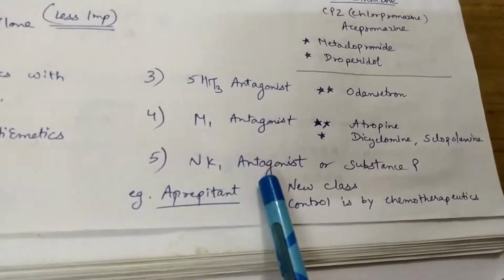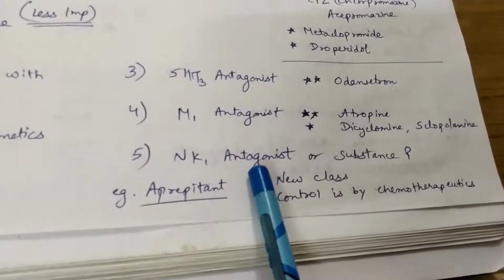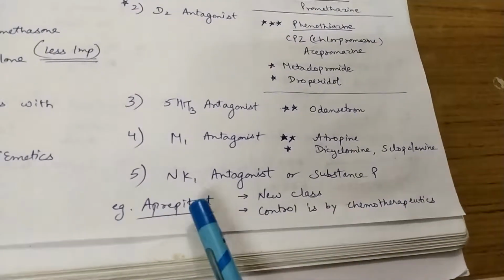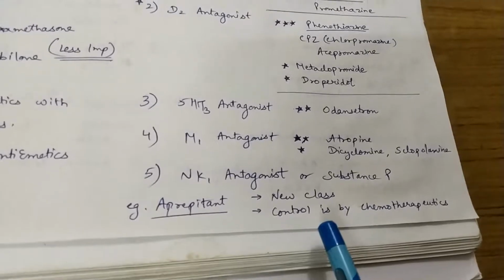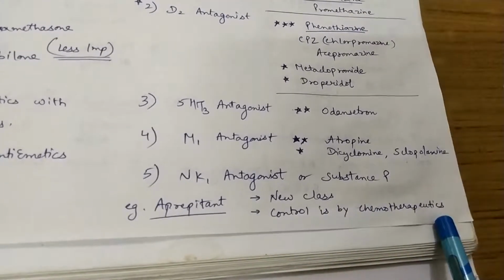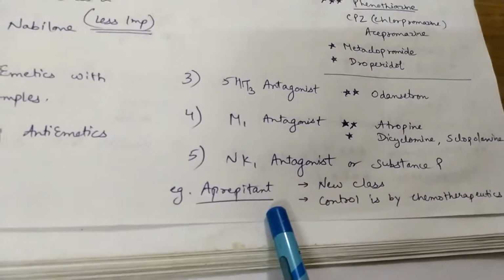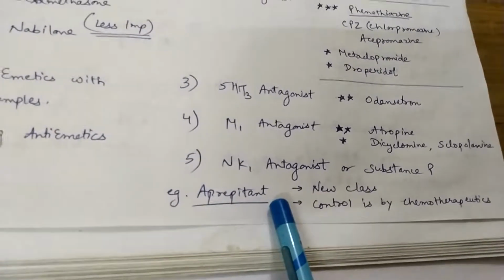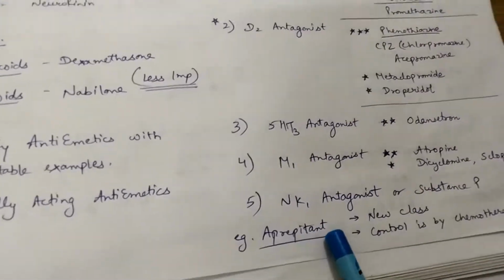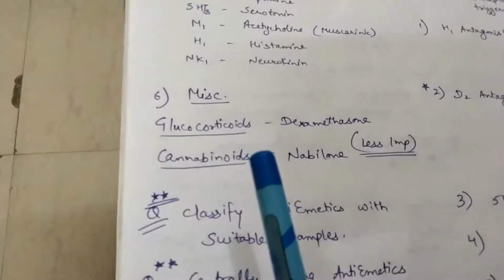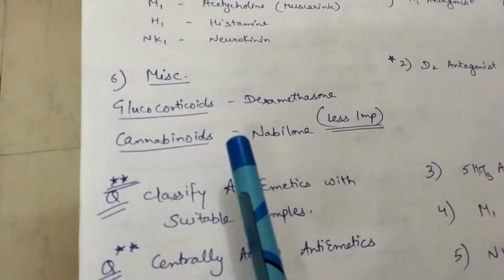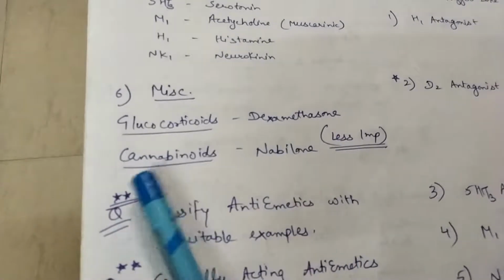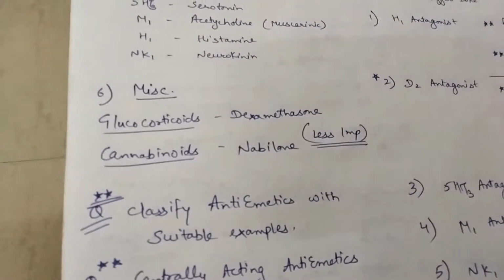Fifth one is NK1 antagonist, meaning neurokinin 1 receptor antagonist or substance P. This is also a synonym. This is a new class actually, and it controls vomiting caused by chemotherapeutic agents. For example, aprepitant. This is not permanently used, but this is a new class, so you should remember it in the classification. And if you talk about the miscellaneous drugs, glucocorticoids, for example dexamethasone, having the trade name Dexona, and cannabinoids, nabilone. This is less important.